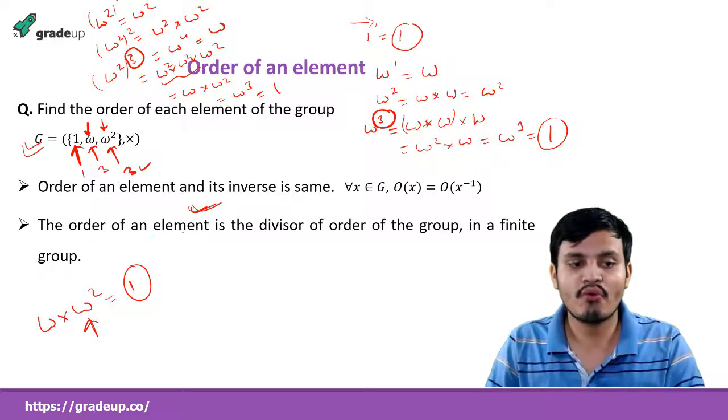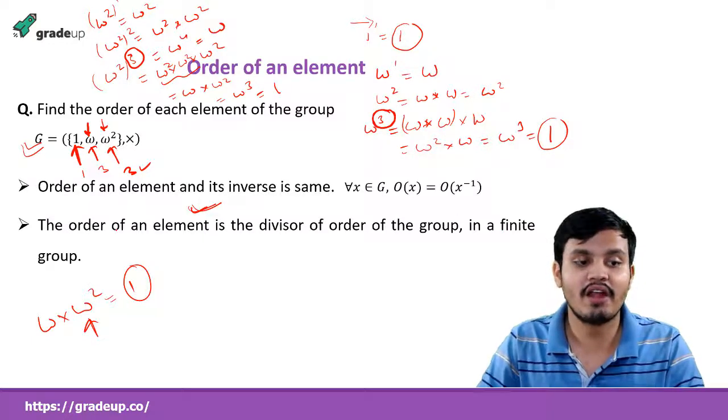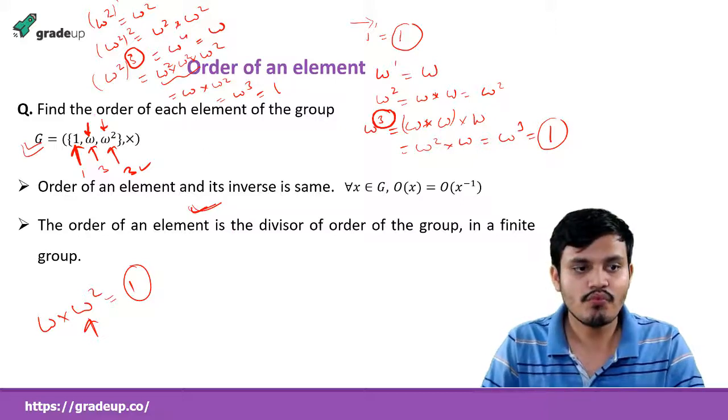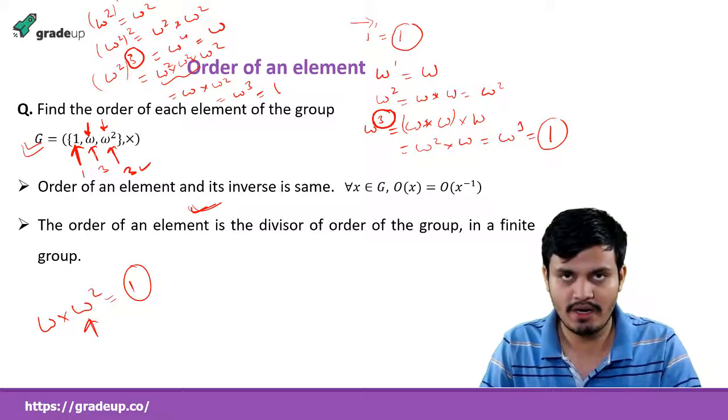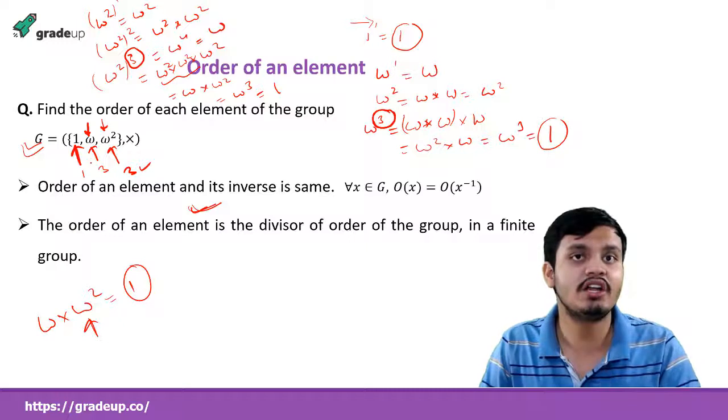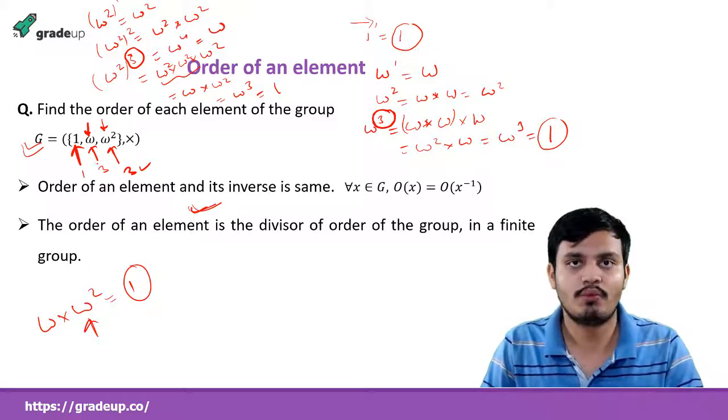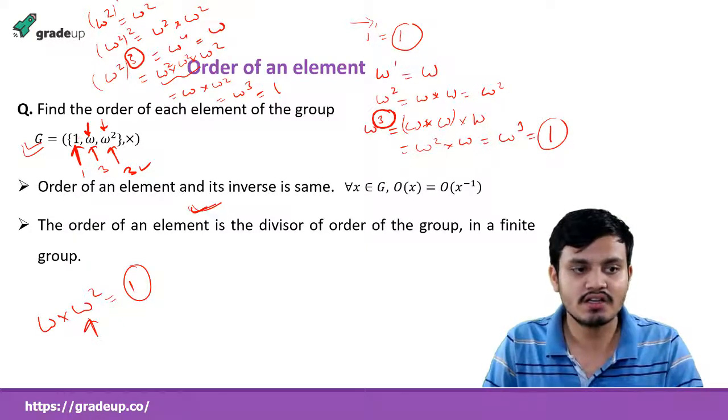The order of an element is a divisor of the order of the group in a finite group. This statement means the order of an element will always be a divisor of the order of the group.